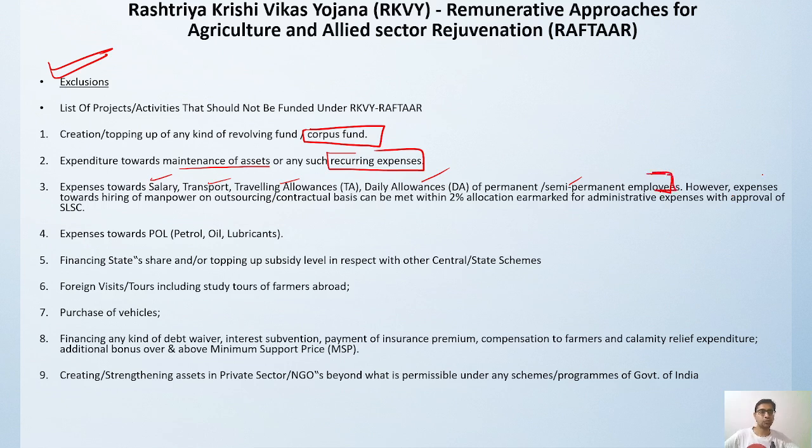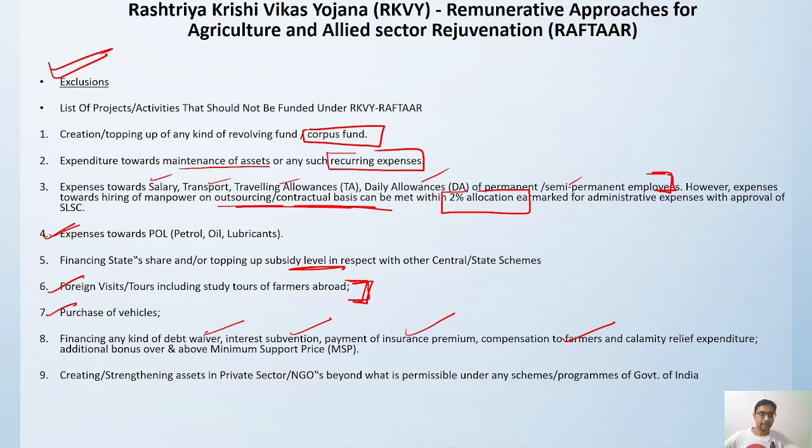But if expenses are towards hiring manpower or outsourcing on a contractual basis, then 20% allocation can be utilized for that. Then expenses toward POL, petroleum, oil and lubricants, financing state share and topping up subsidies are also not allowed. Foreign visits and tours, including study tours of farmers abroad, are also not allowed under the Raftar scheme. Purchase of vehicles is also not allowed. Any kind of debt waiver, interest subvention, insurance premium or compensation cannot be done with the help of Raftar funds.